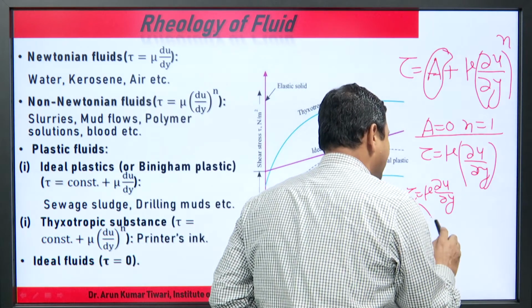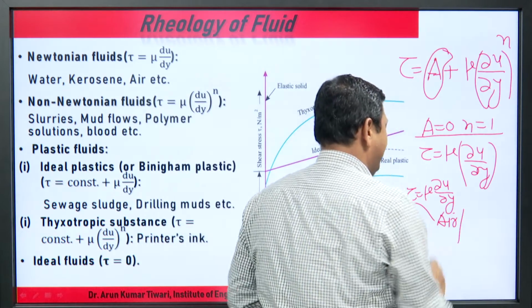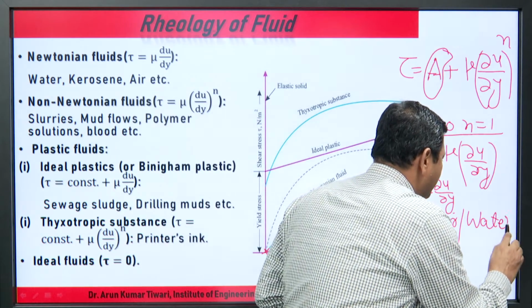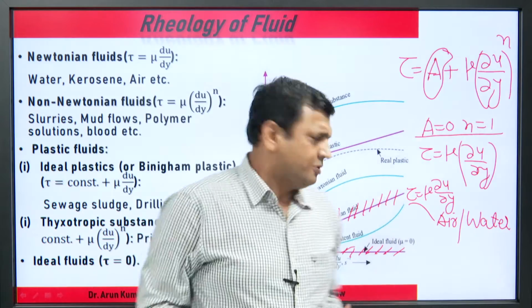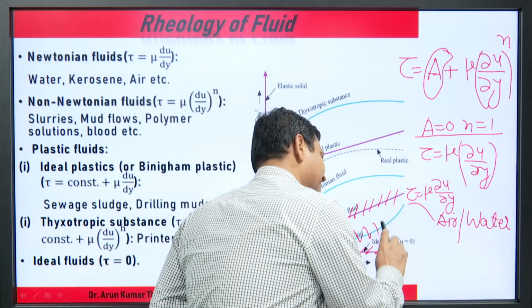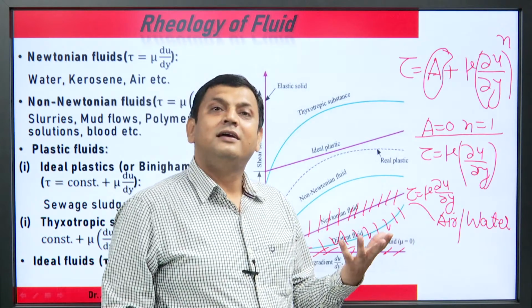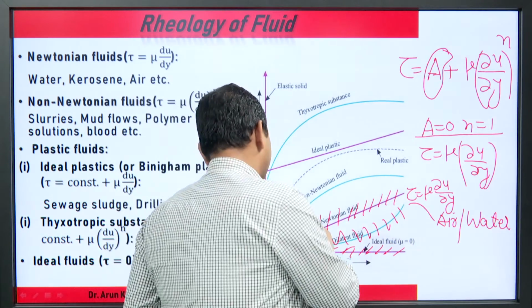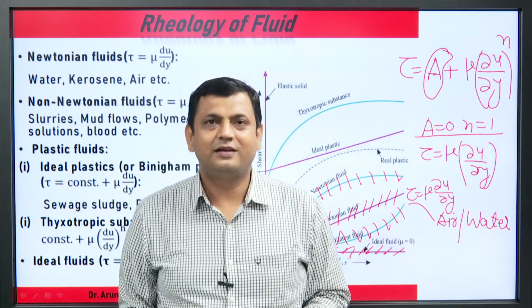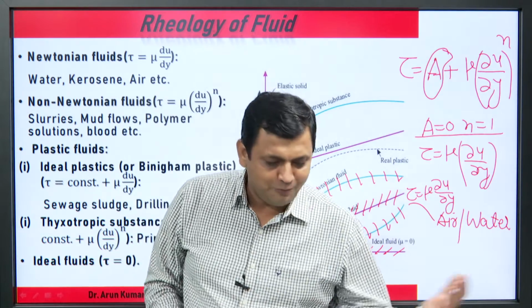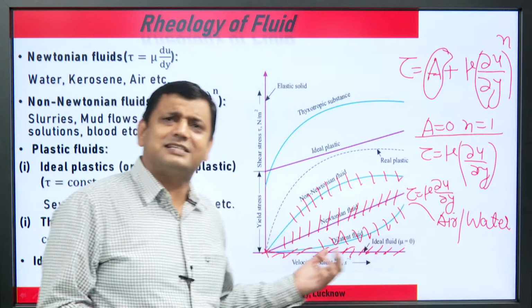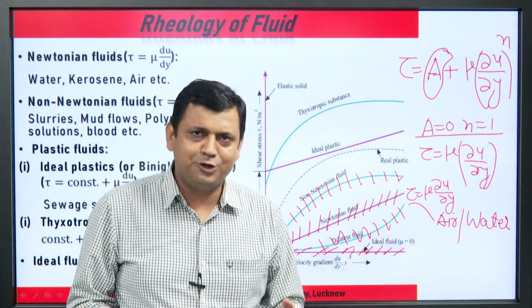Under this category come air, kerosene, and water. What about if n is greater than 1? Dilatant. If n is lesser than 1, it is pseudoplastic. Polymer, blood, and sugar solution come under the category of non-Newtonian.